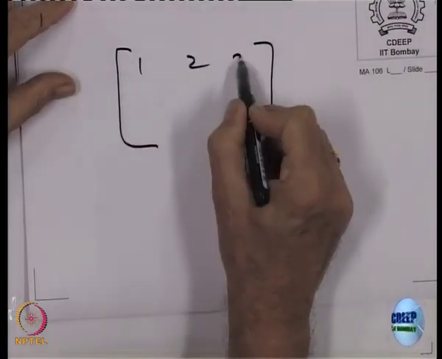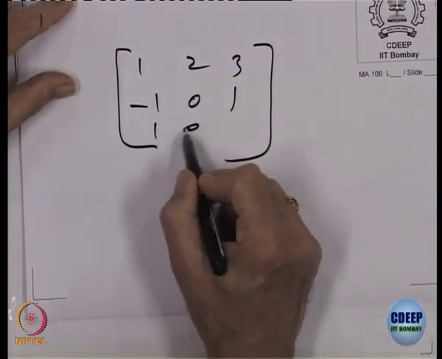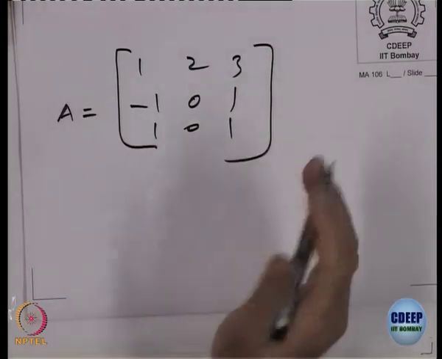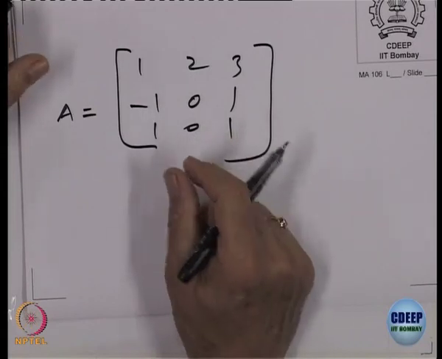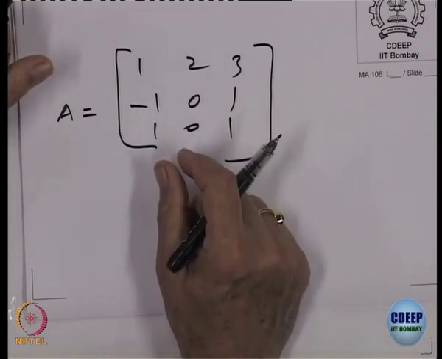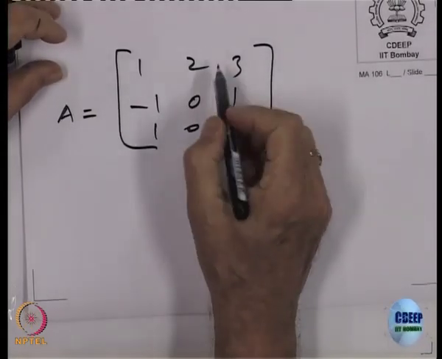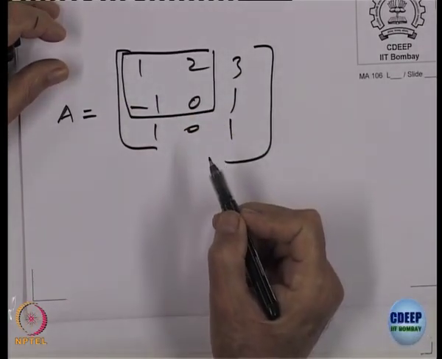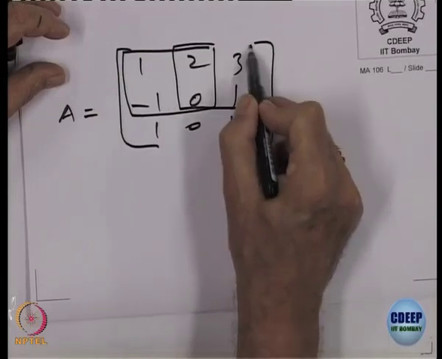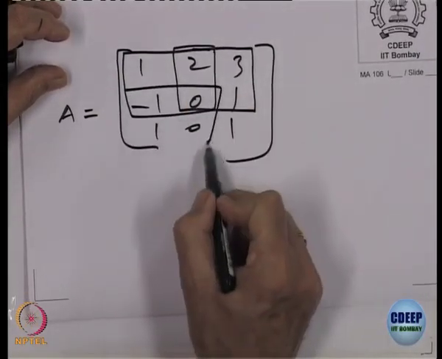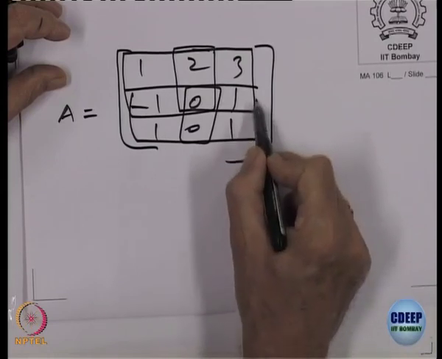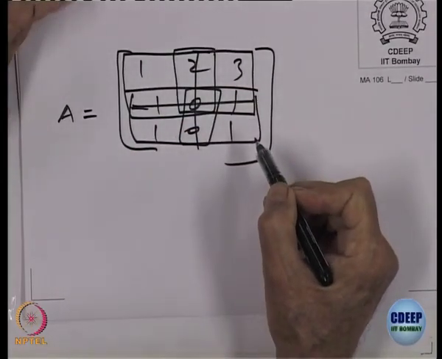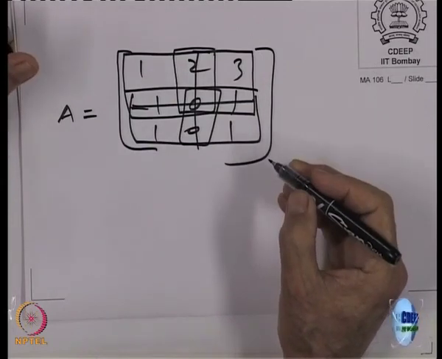So, let us take the matrix 1, 2, 3, minus 1, 0, 1, 1, 0, 1. This is a matrix of order 3 by 3. I do not know whether it is invertible or not, let us not bother. What I want to indicate is how many submatrices are possible. You can have a 2 by 2 submatrix, this one, this one, this one, or another 2 by 2. A lot of 2 by 2 submatrices are possible.